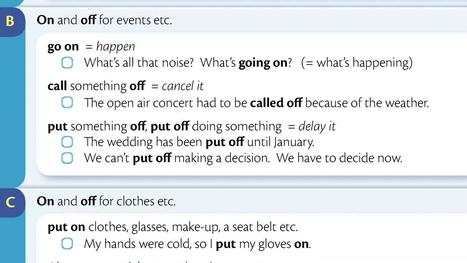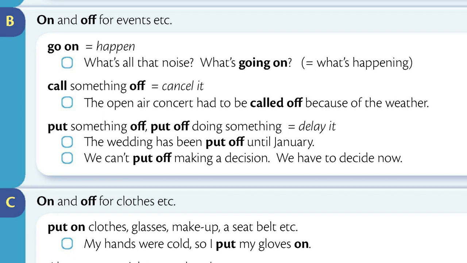Section B. On and off for events, etc. Go on means happen. What's all that noise? What's going on? Means what's happening. Call something off means cancel it. The open-air concert had to be called off because of the weather.